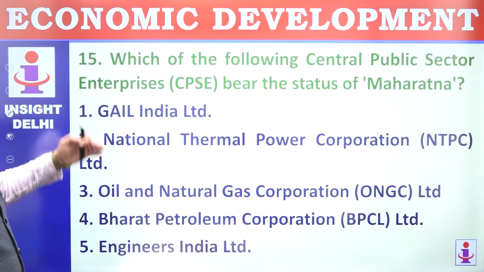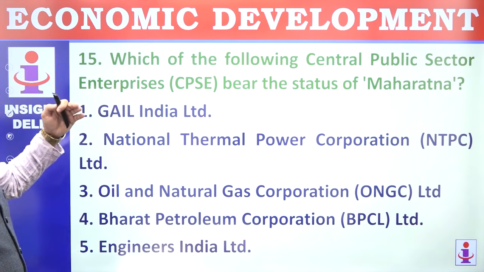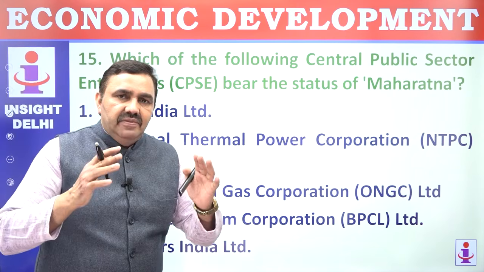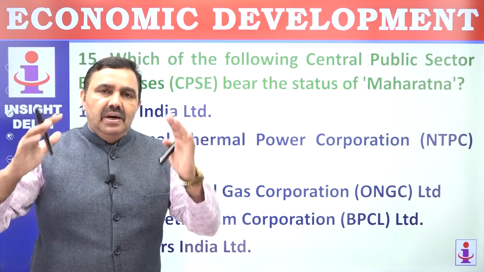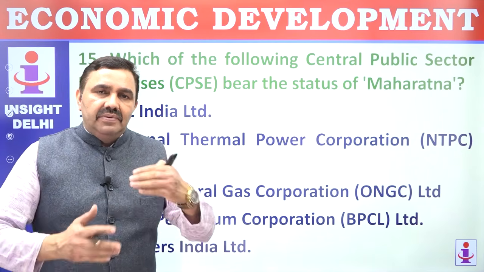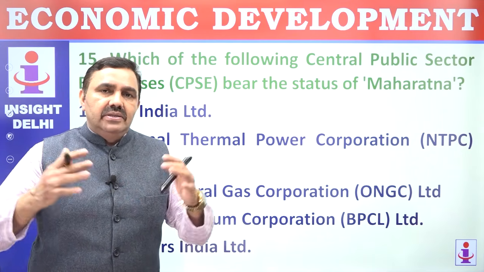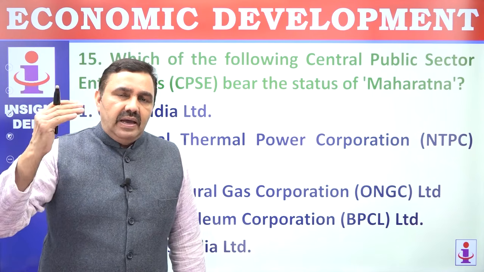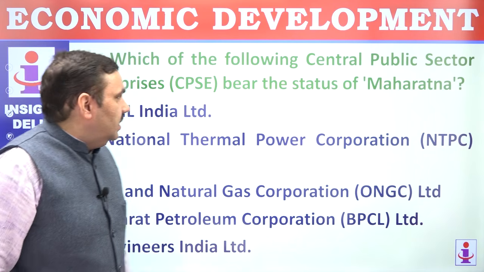Question number 15. Which of the following central public sector enterprises bear the status of Maharatna? These CPSEs are classified into Mini Ratna and Maharatna categories, and they are given a higher degree of autonomy so that they can manage their affairs in a profitable manner with a high degree of efficiency and effectiveness.